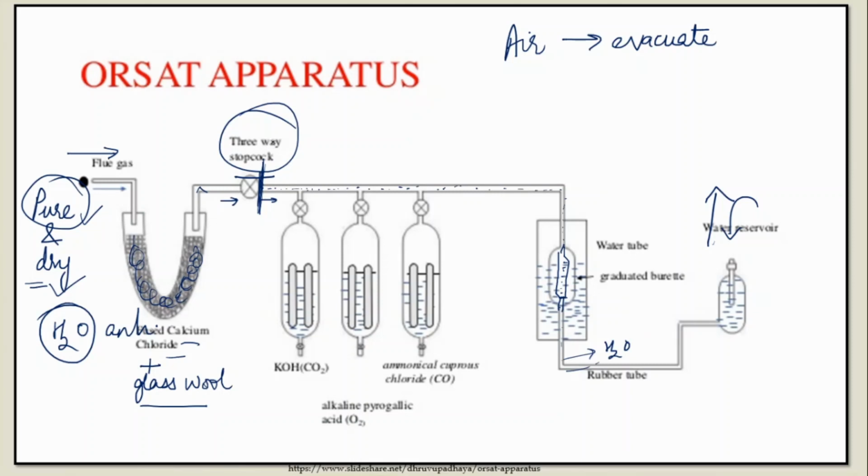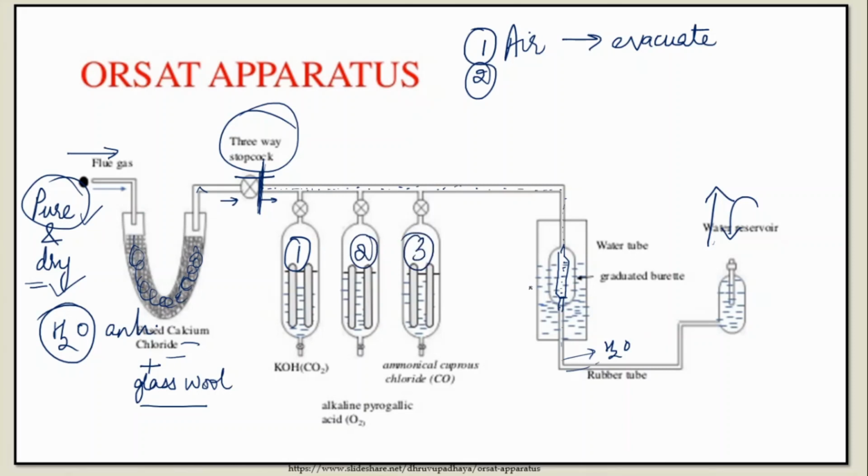So this is what is done. Now your complete apparatus is filled with flue gas. You have to start the analysis. So the first step is done. Second step is to analyze them. How are you going to analyze? With the help of these three containers. So you have container number 1, 2 and 3.